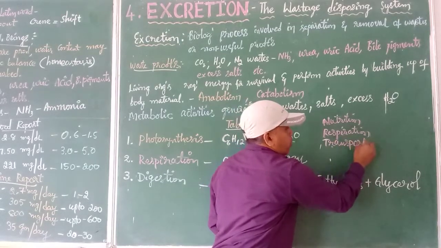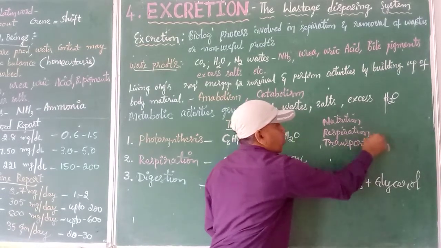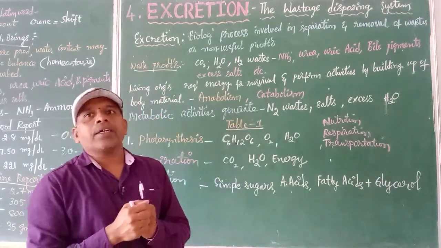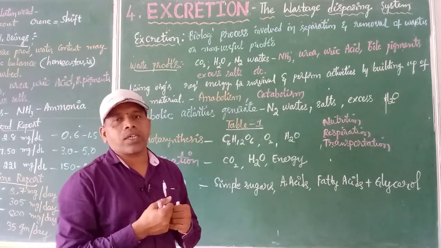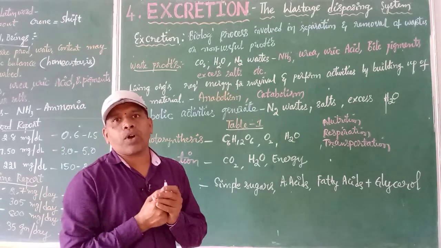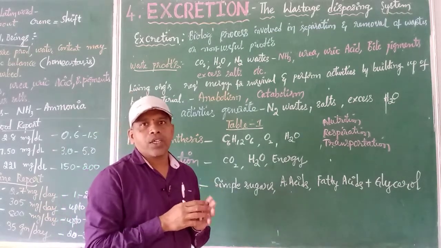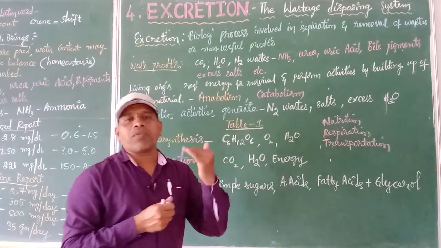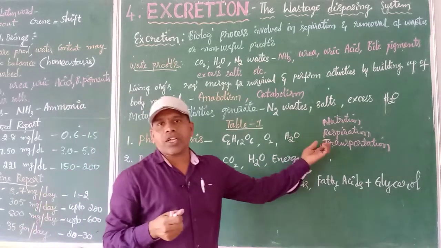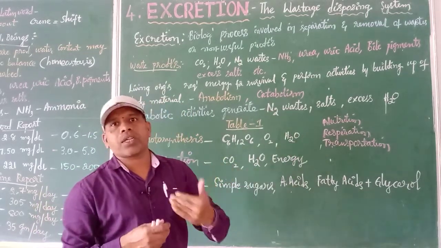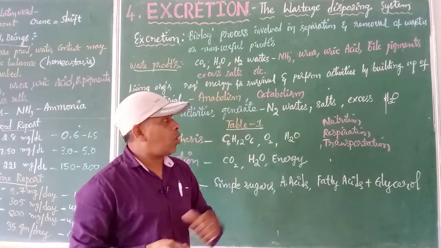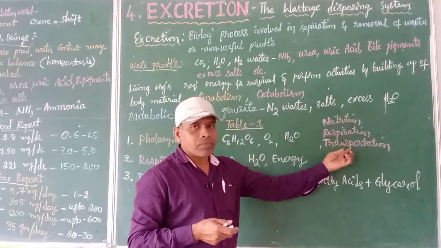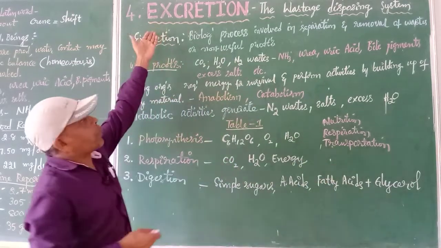Here we have studied how our heart is useful in pumping the blood, supplying the oxygenated blood, carrying oxygen gas to all the cells in our body and removing carbon dioxide. So it helps in transportation. The blood is useful in carrying materials from one place to another. We have seen in detail about the heart, its internal structure and functioning. So that is nutrition, respiration, transportation, and coming to the fourth topic, excretion.